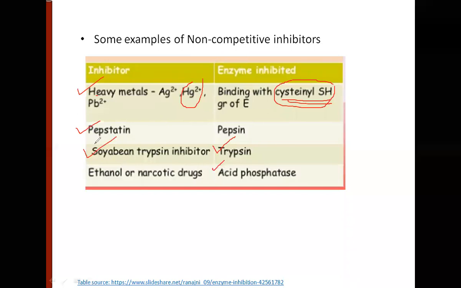We have also worked on these non-competitive inhibitors of both plant as well as microbial origin, inhibiting the digestive enzyme amylase and the digestive enzyme protease. So non-competitive inhibition of enzymes is very common in biological systems. There are two characteristics. One is that the Km doesn't change, and second, it cannot be relieved by increasing the concentration of the substrate.